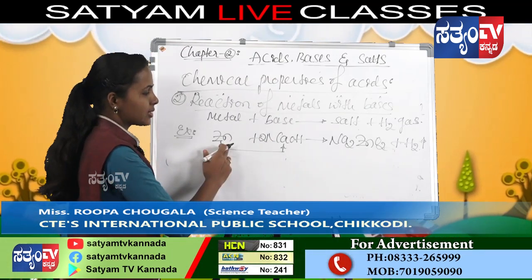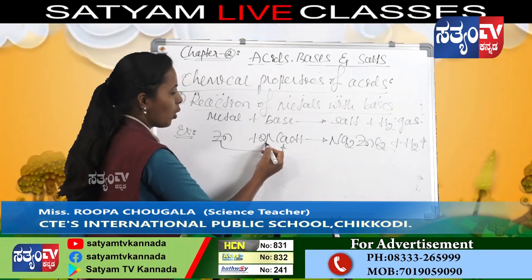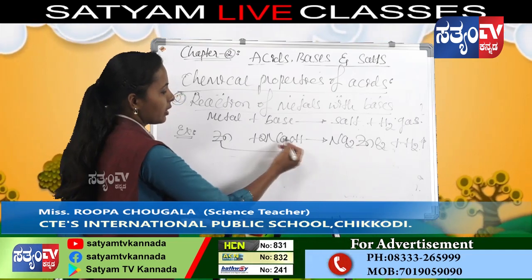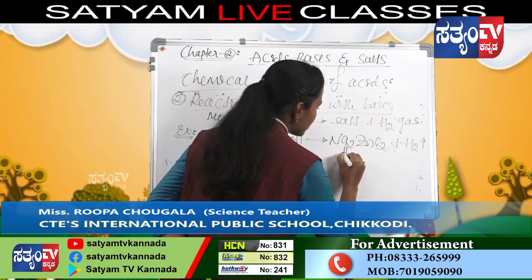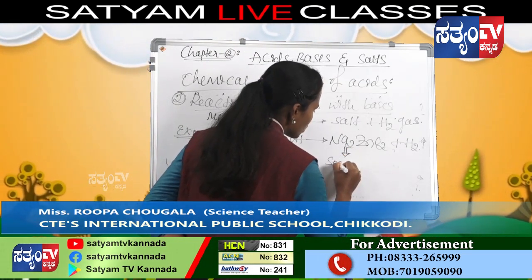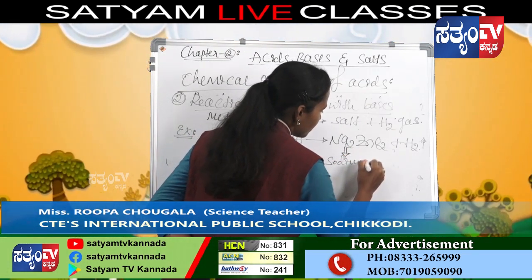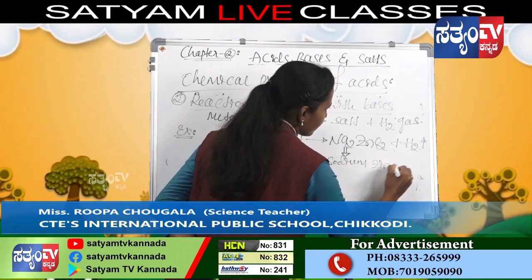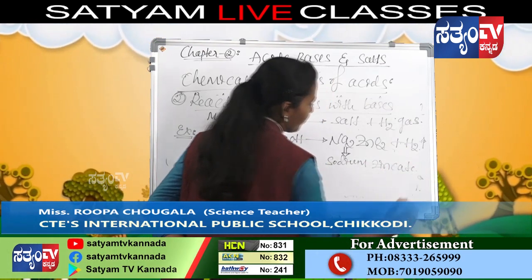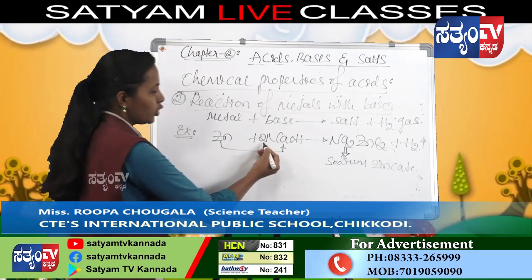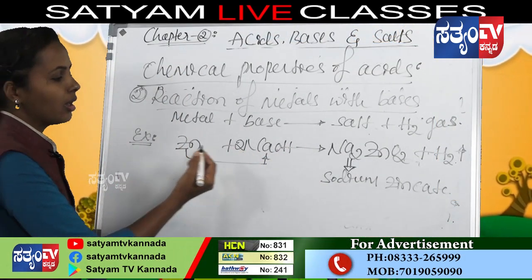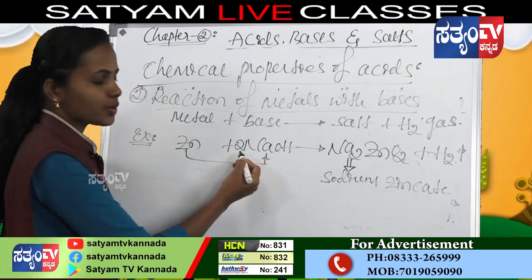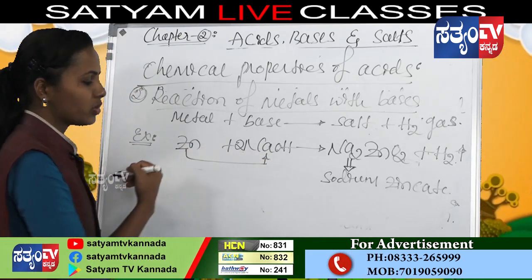Here it gives Na2, Zn and O2, with the remaining 2H. The name of this compound is sodium zincate. Here 2 moles of NaOH means 2 sodium atoms, 2 oxygens and 2 hydrogens are there.